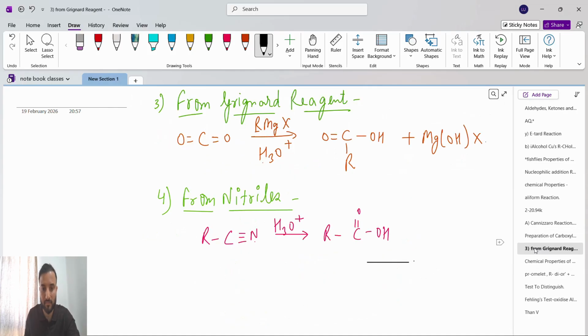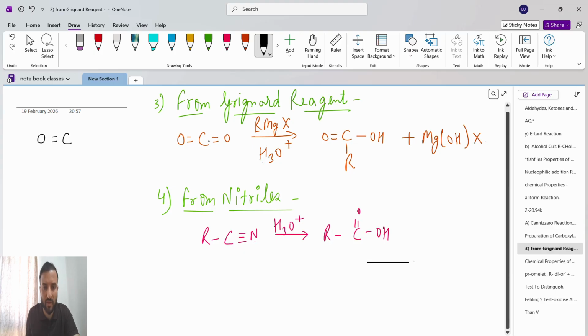Next, from Grignard reagent, very simple, guys. I will take C double bond O. Guys, Grignard reagent, what do we know? Yes, RMgX in presence of H3O plus. See, the left-hand side of this O double bond C remains the same.